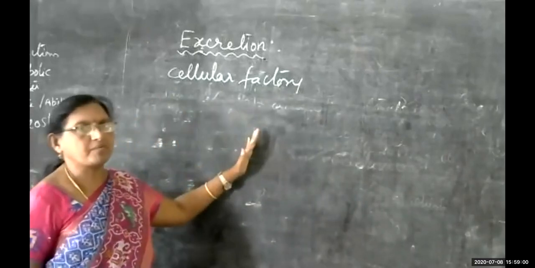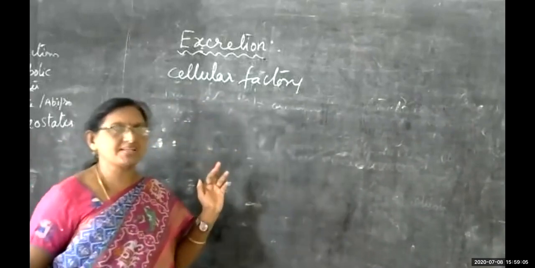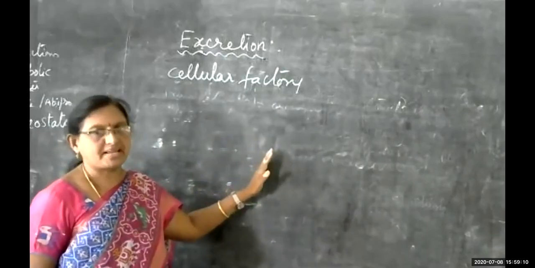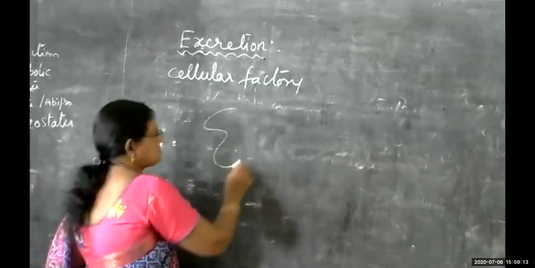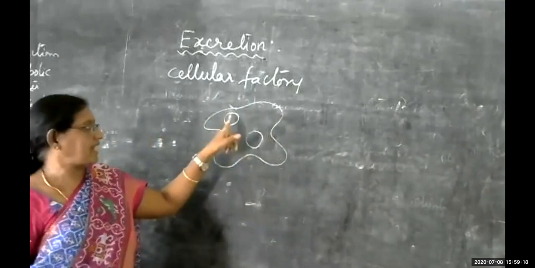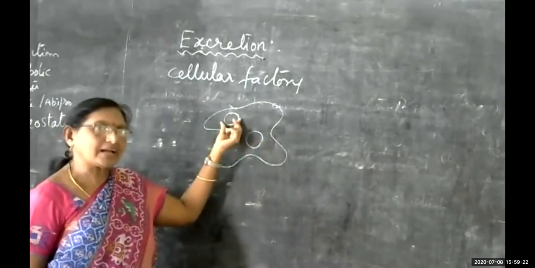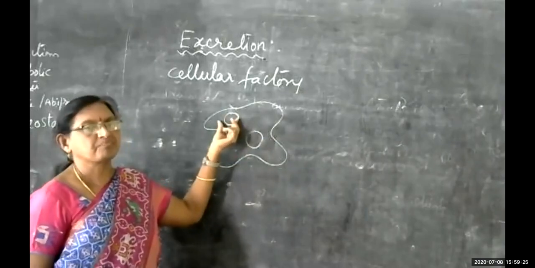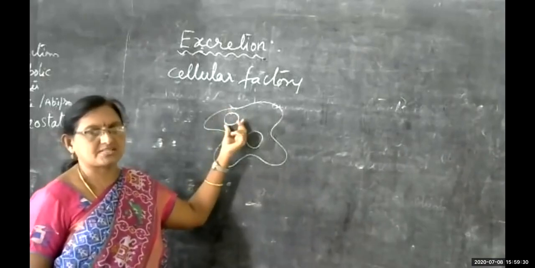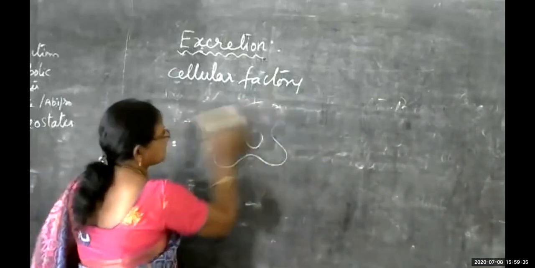So in amoeba, the body surface, the cell membrane, is only helpful to eliminate the excretory materials itself. And you know the structure of amoeba, and inside that we can see contractile vacuole and food vacuole. So in food vacuole, food is digested. So this contractile vacuole is meant for elimination of the excretory products. That means waste products.